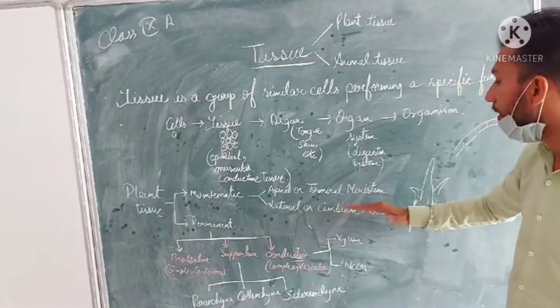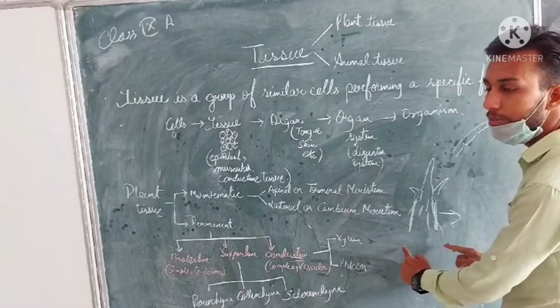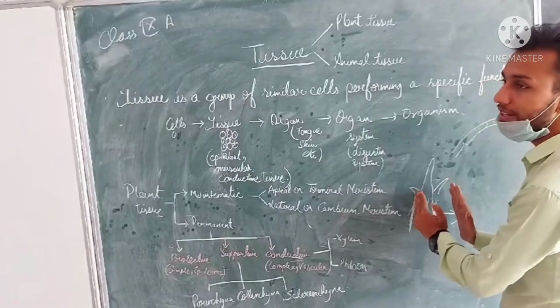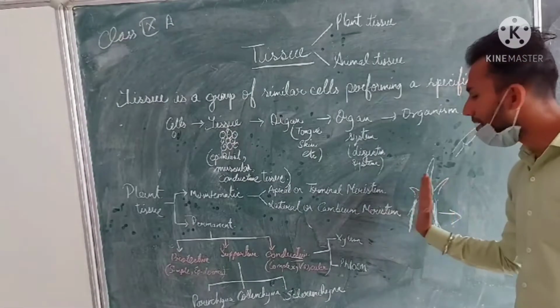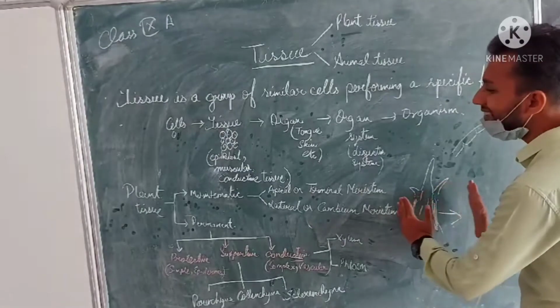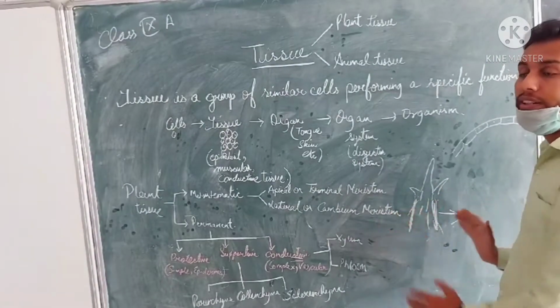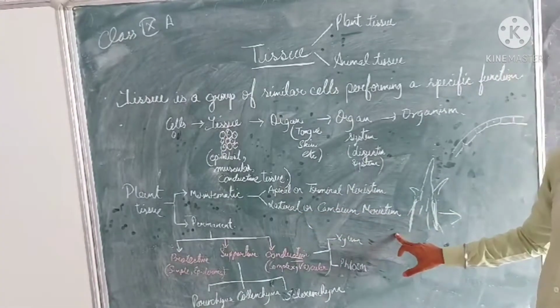Now coming to the lateral or cambium meristem. Lateral means the side of the plant, and the side where the cambium is present is called the cambium. The cambium is present in the plant. This increases its size, its mass, or its width. That is termed as the lateral or cambium meristem.